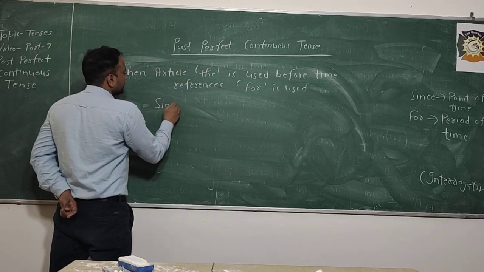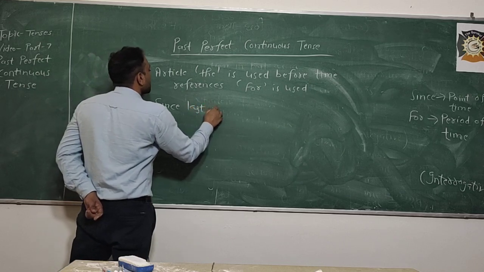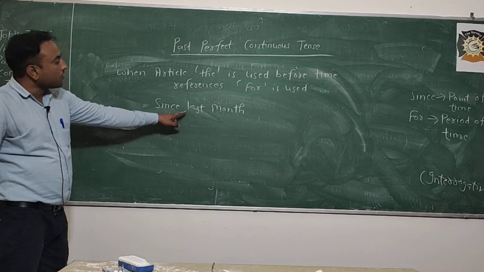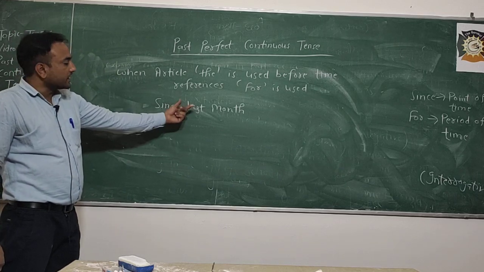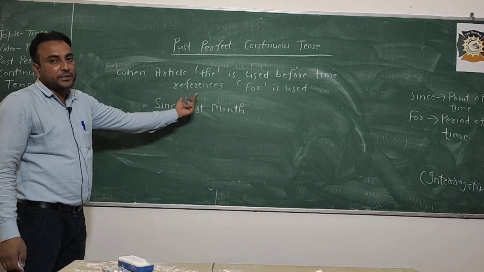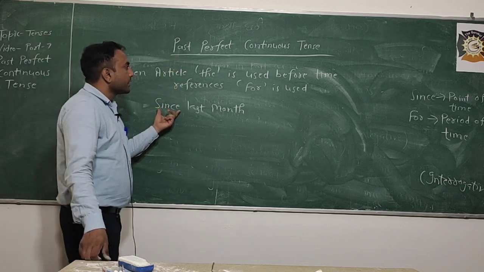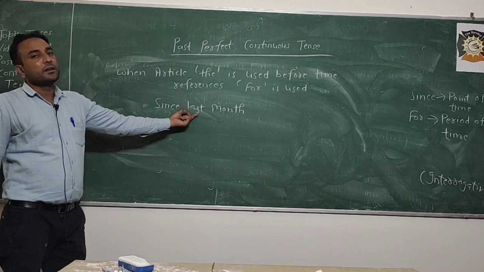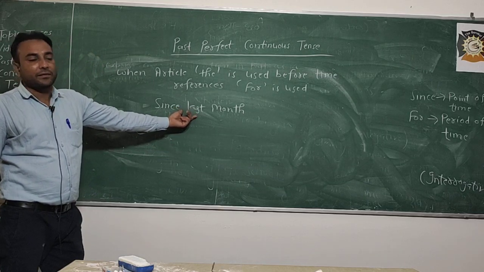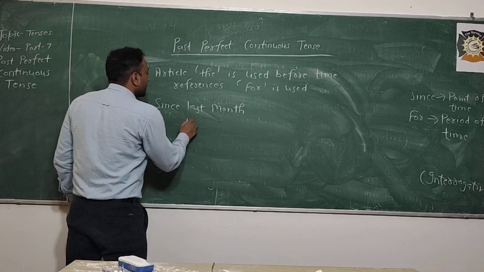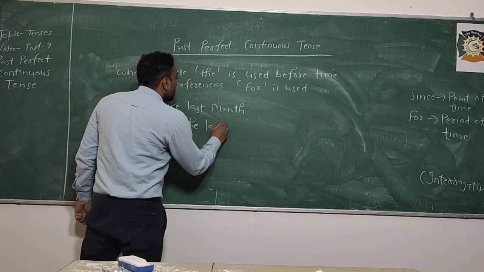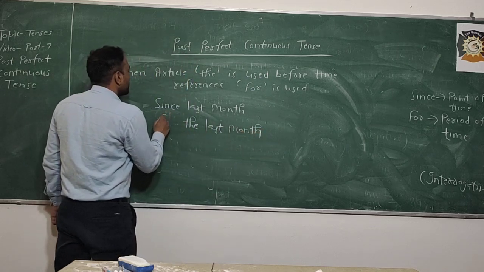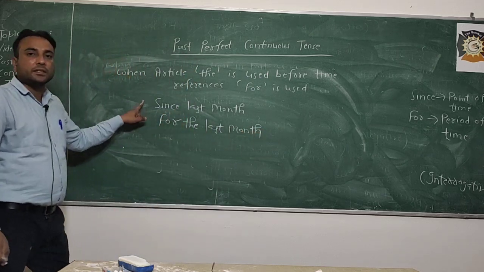Since last month: if I say since last month, no article is given. This is a time reference. When since and for come into sentences, they always indicate a point of time or a period of time. Since last week, but "the" is not given before the time reference. If "the" is given, the last week, the last month, we will use "for", not "since". This is the difference.